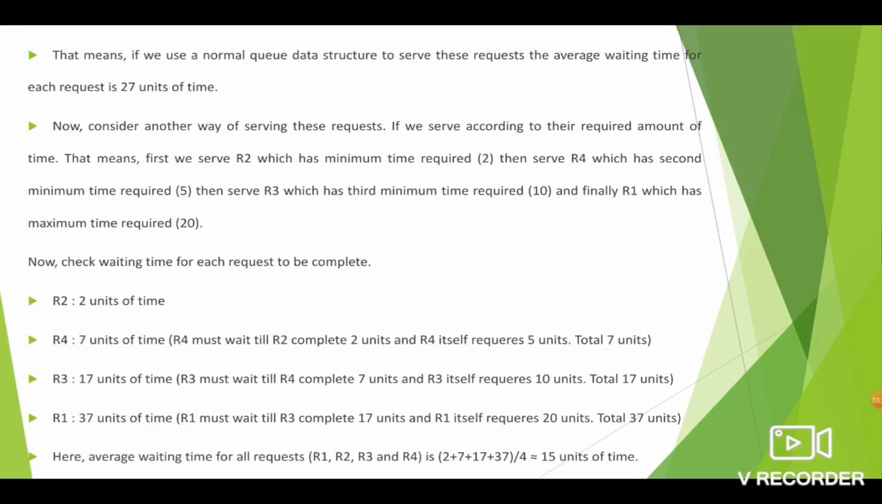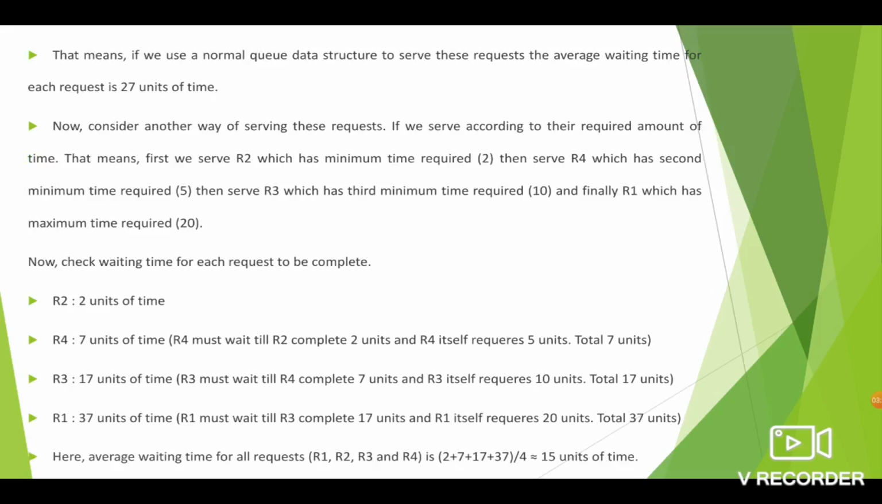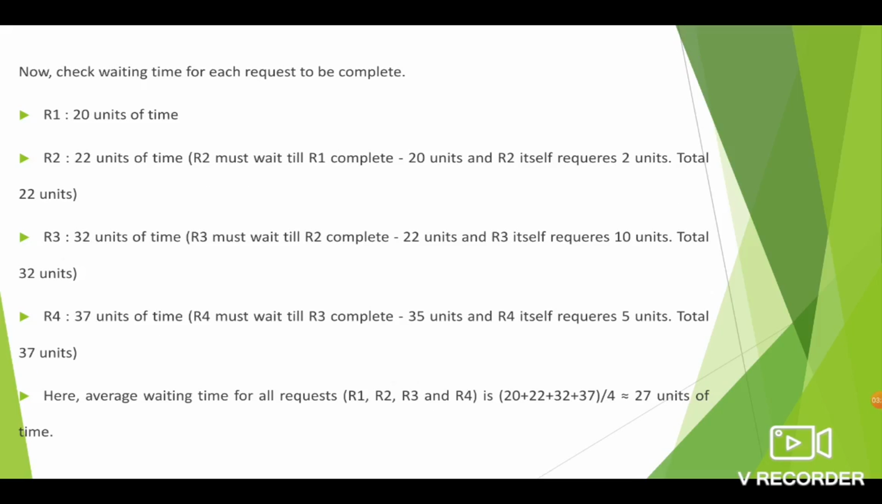So if we use the normal queue data structure to serve all these 4 requests, we need an average waiting time of 27 units of time. Now consider we are using another way: among the 4 requests, I service the request which has the minimum burst time, which is requesting minimum units of time for completion. So which one is minimum? R2 is minimum. So R2 is scheduled first. It requires 2 units of time.